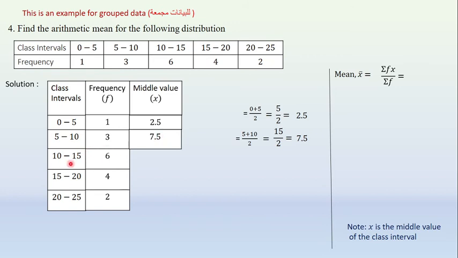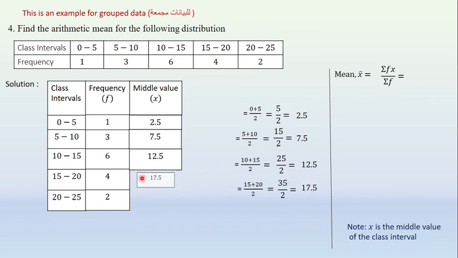Next 10 to 15. The middle value for this one is 10 plus 15 by 2, which is 25 divided by 2, equal to 12.5. Use the calculator, 25 by 2 is equal to 12.5. Write this 12.5 here. Next 15 to 20, middle value 15 plus 20 divided by 2, which is 35 divided by 2. 35 by 2 is equal to 17.5. This 17.5 over here.